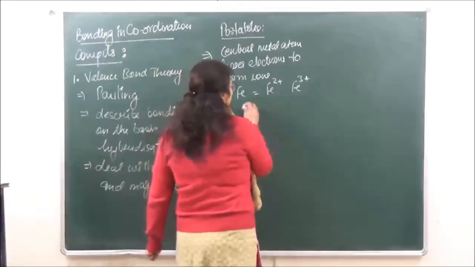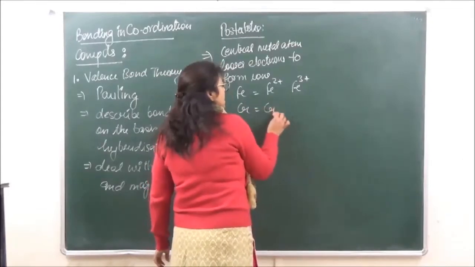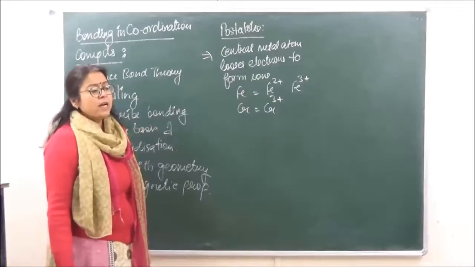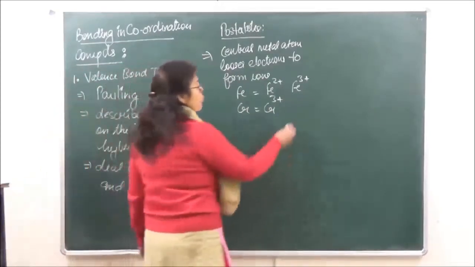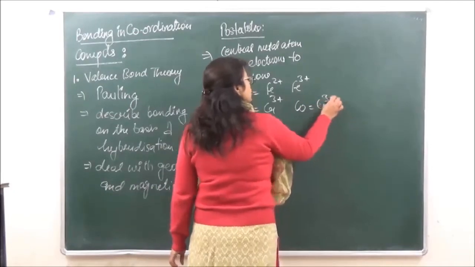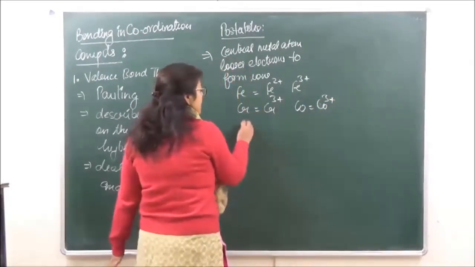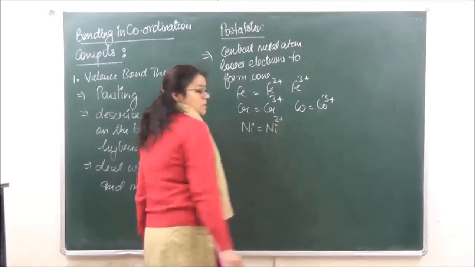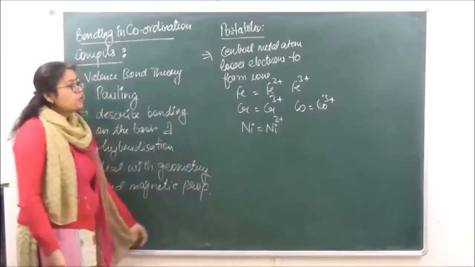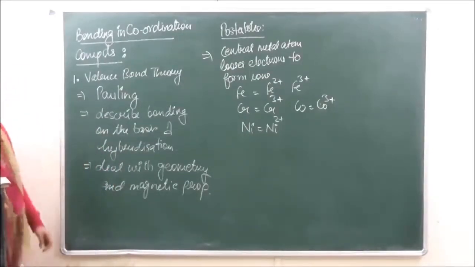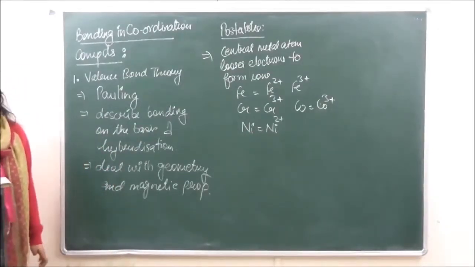Similarly, we are talking of chromium. Chromium has a tendency to lose 3 electrons and enter into Cr3+ state. Then we have cobalt. Cobalt can enter into Co3+ state. We have nickel. Nickel can enter into Ni2+ state. ठीक है? So जो उसकी valency होती है, accordingly it is going to lose electrons. So this is the first postulate.